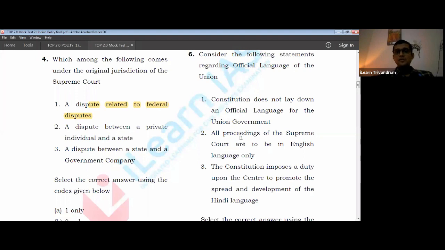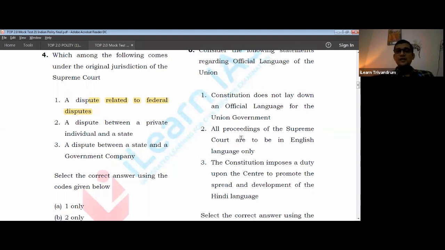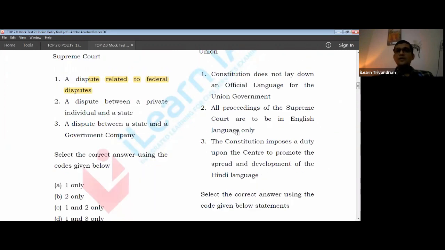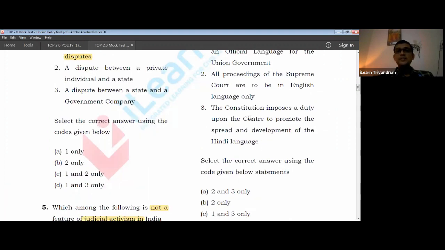The Constitution imposes a duty upon the center to promote the spread and development of the Hindi language. Do we have it? Is the Hindi language being promoted by the center? Yes, there is a duty upon the center. Why?